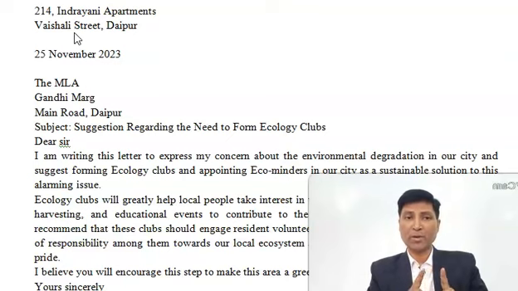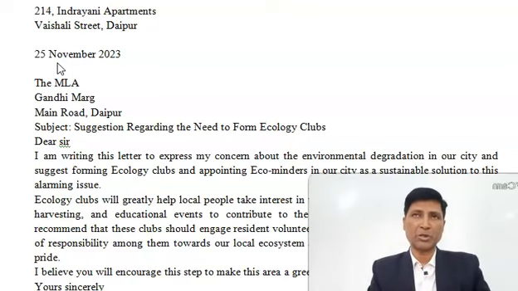So 214 Indrayani Apartments, Vaishali Street, Daipur is the address given in the question. Then you have to leave 1 line space, and then you have to give date. Just copy it. In place of 25, you can write whatever your examination should take place in the month of March. So you can begin your practicing.